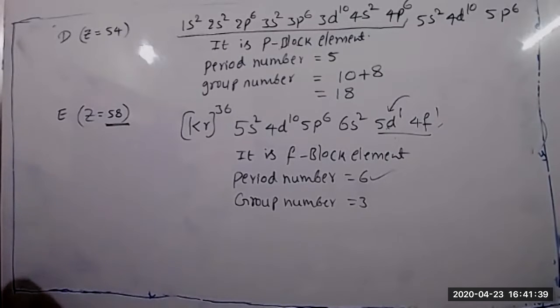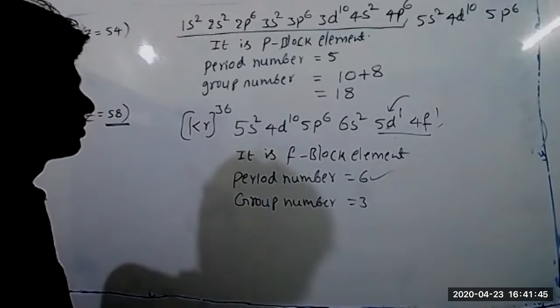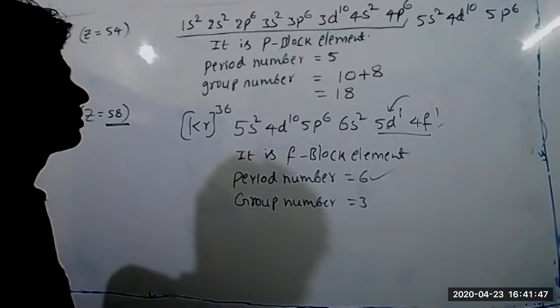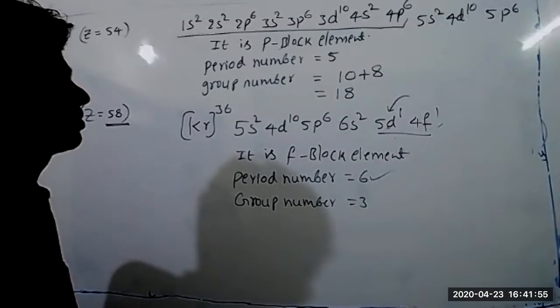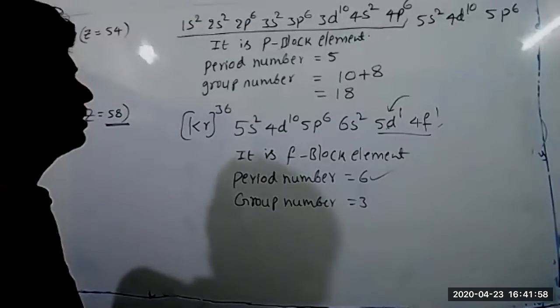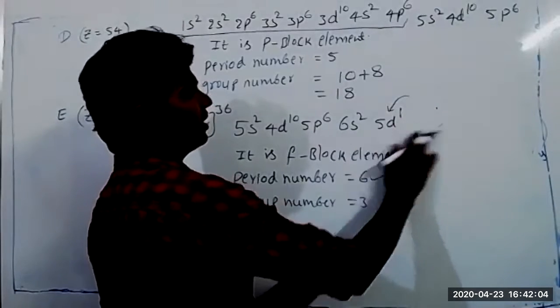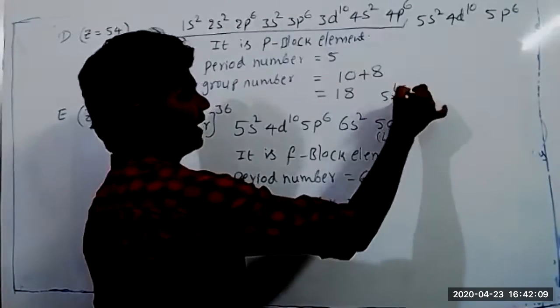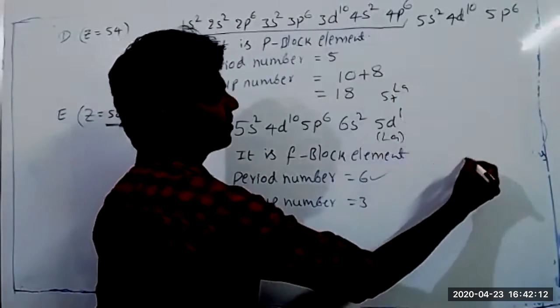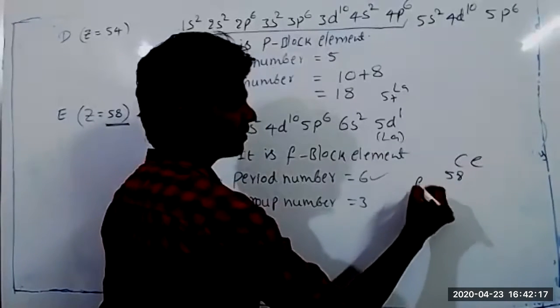Tell me, in case instead of writing 5d1 and 4f1, if we just write 4f2 after 6s2 and not 5d1, will that be marked completely wrong, or is it fine? It's wrong. You need to give one electron, because if you write up to 5d1, that element is lanthanum, 57. After lanthanum, the electron goes into cerium. Cerium's atomic number is 58. This is the first f block element.